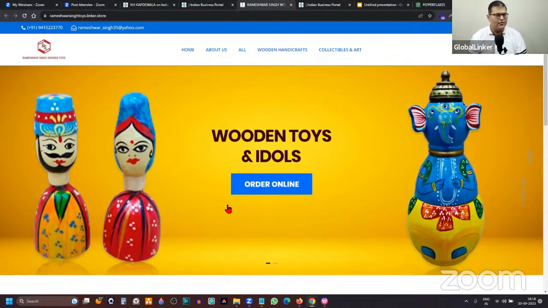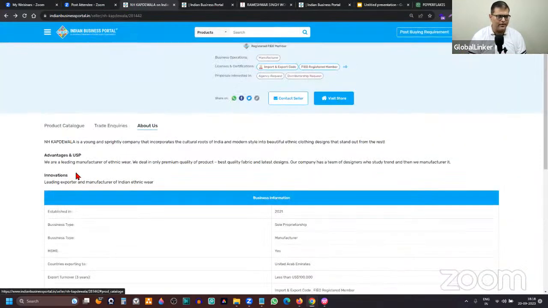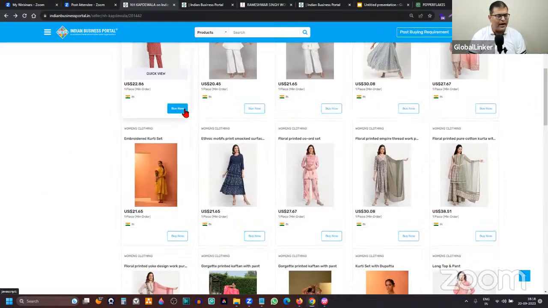So this is the major important part. Now, if you want to receive orders from your customers instead of just generating inquiries, so for example, if we go to Indian Business Portal, let me just show you. This is where you see the buy option.